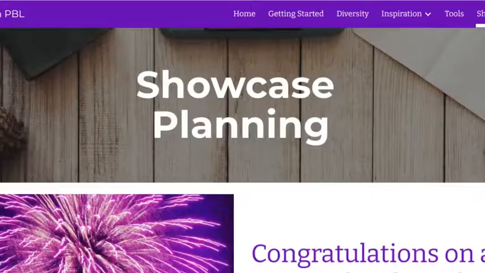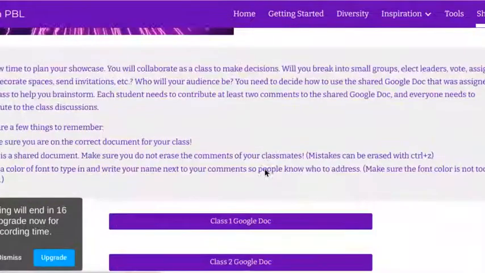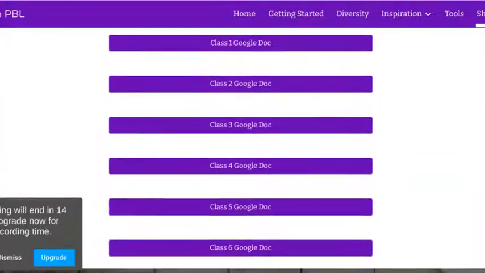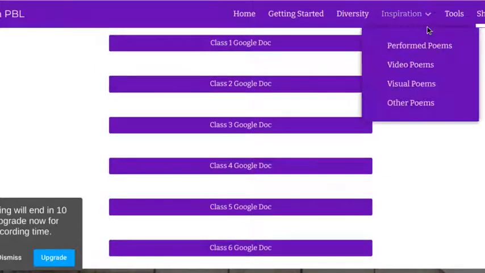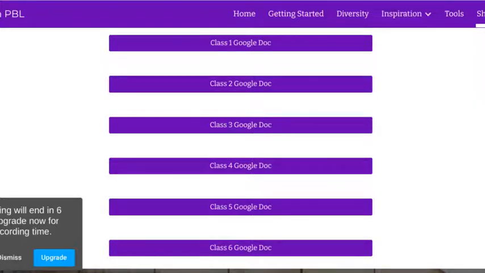Last but not least, we have this showcase page here. And there are actually some shared Google documents here for your class. And that's where you're going to brainstorm in your inquiry journal, but then you will be recording your ideas here too.